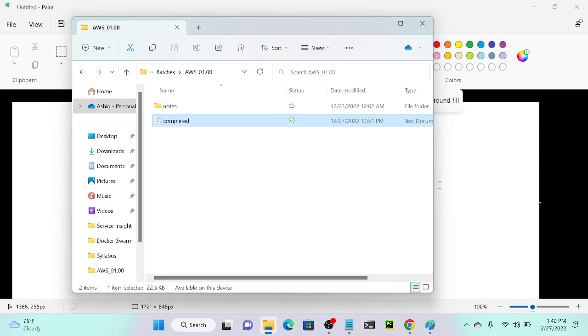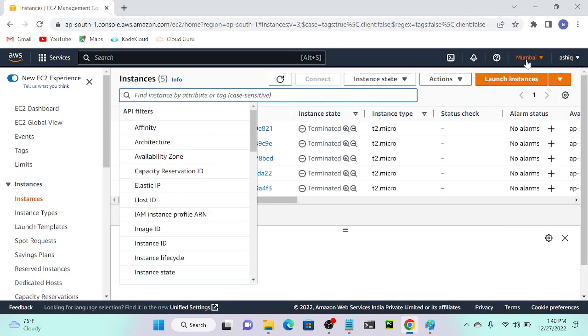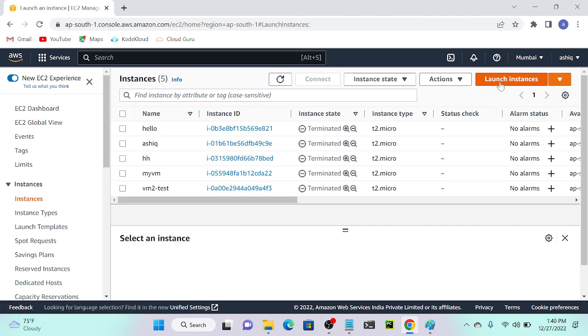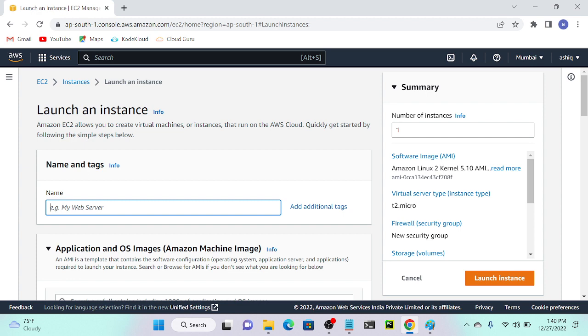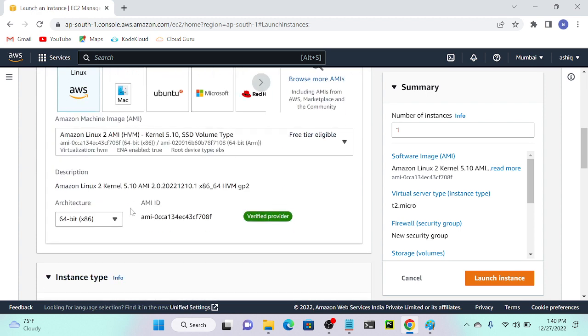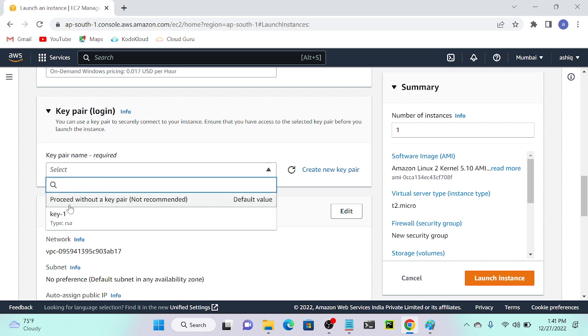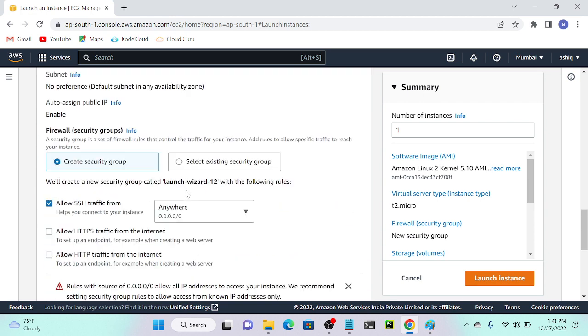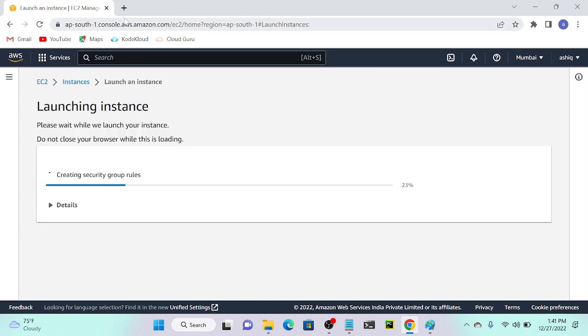I'll go to my virtual machine, then I'll create a key. So let me go to Mumbai region. So this is the Mumbai region, right? So I'll launch an instance over here. Go to launch instance. So this I will call it as VM1. Okay, come down. Okay, see key pair name. Without selecting key pair name, I cannot go ahead. In the sense, I cannot create any virtual machine. So either I have to create one key pair or else I have to select proceed without a key pair. Not recommended. I will select the first option. So come down, then launch an instance.